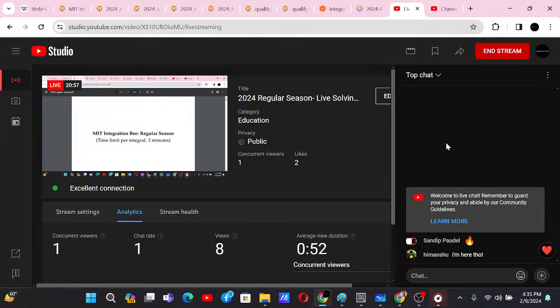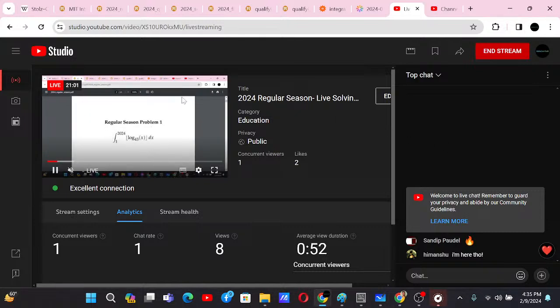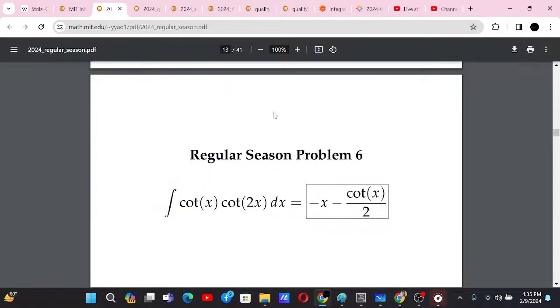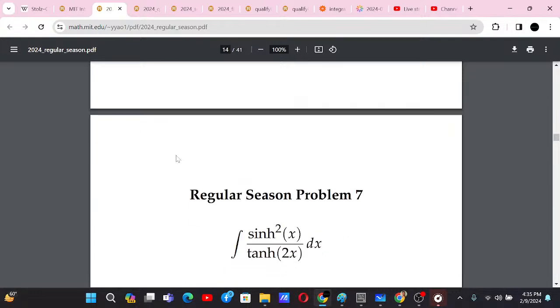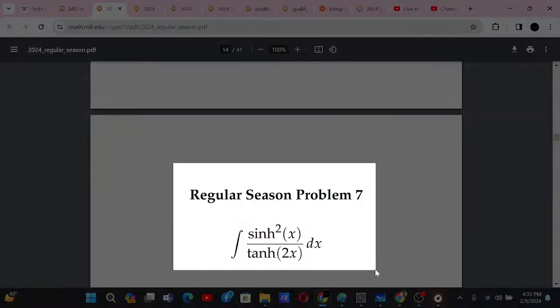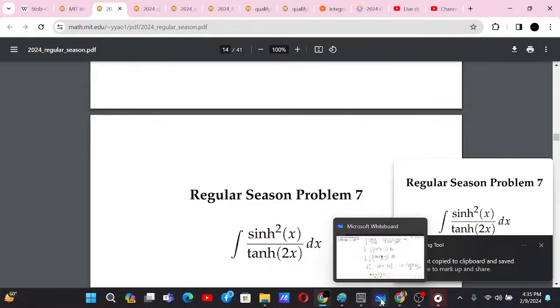Oh, I'm here though. Oh, nice. Nice to see him answer. And we are solving problems from the regular season of MIT Integration Bee 2024. And these problems are really awesome. So basically, one of the problems, problem 10, is really awesome. And we will slowly reach over there as well.